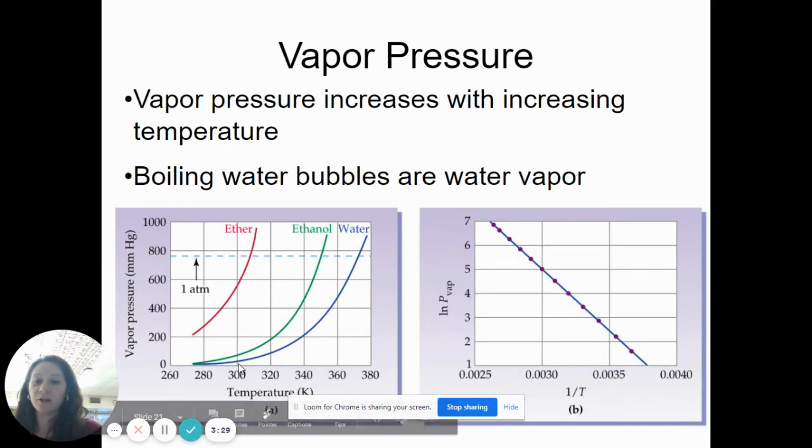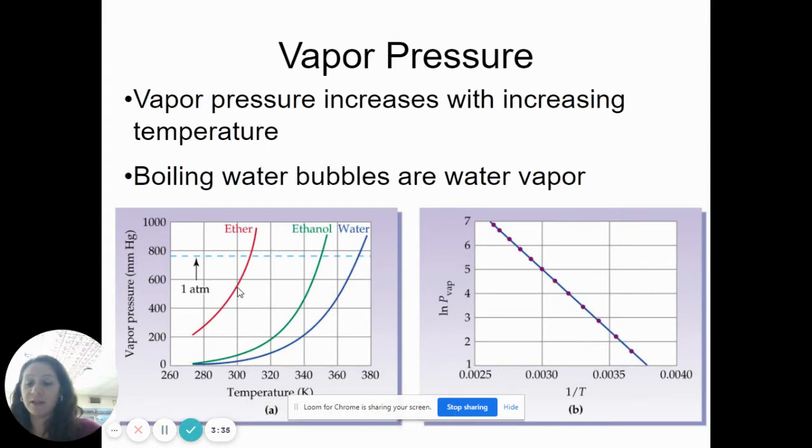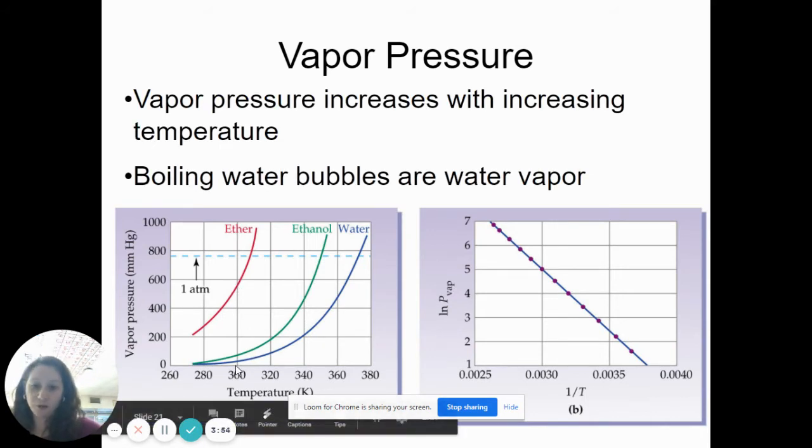And so water has the strongest intermolecular forces out of these three. Versus ether, it has the highest vapor pressure at that temperature, which tells you that the particles are not very attracted to each other. It's easier for them to escape and become a gas at the surface and collide together and cause higher vapor pressure. So ether would have the weakest intermolecular forces out of these three. Water would have the strongest intermolecular forces out of these three.